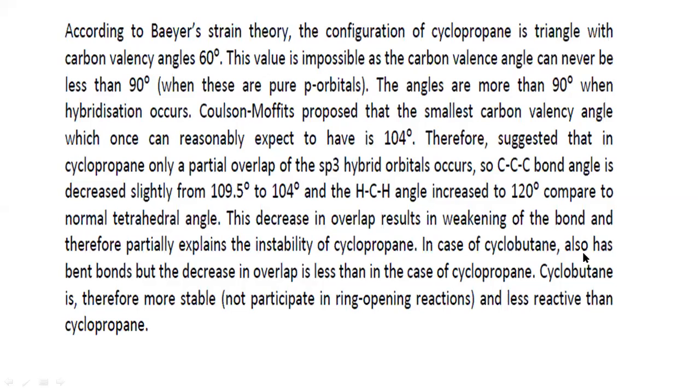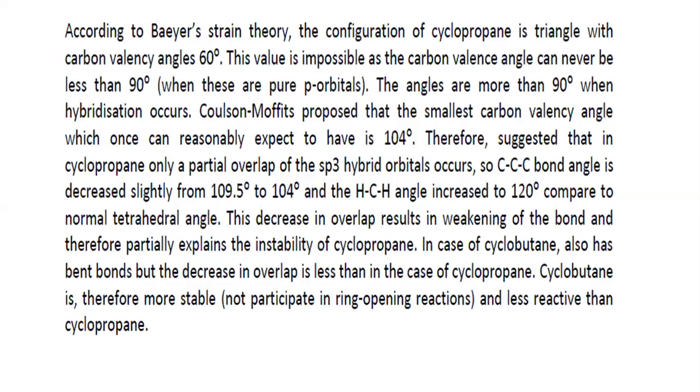In the case of cyclobutane, there is also a bent bond, but the decrease in overlap is less than in cyclopropane. The same phenomenon happens in cyclobutane, but its deviation is less as compared to cyclopropane. So cyclobutane is more stable than cyclopropane and less reactive than cyclopropane.